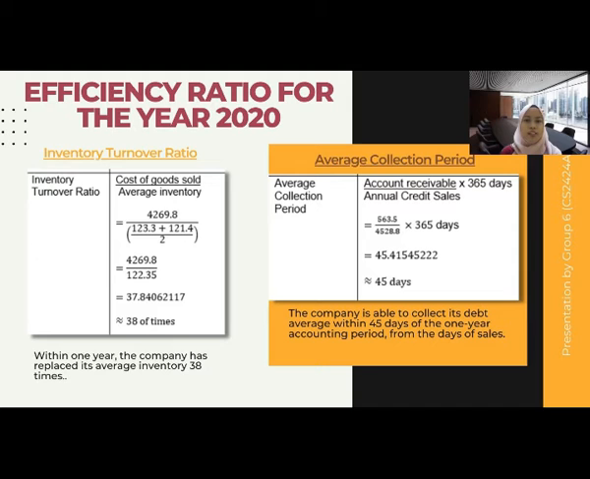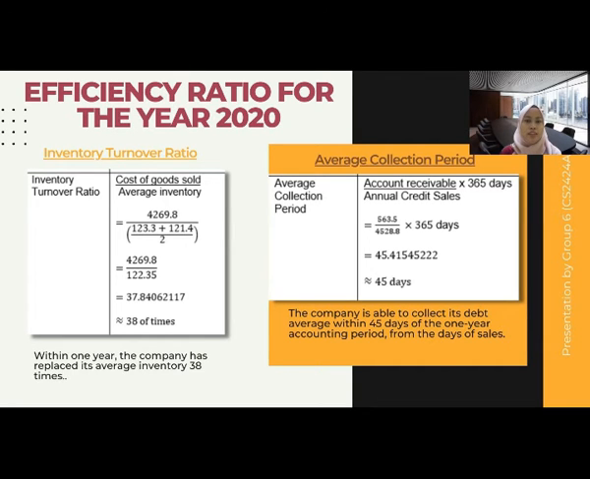Now let's continue with the efficiency ratio for the year 2020. The inventory turnover ratio for year 2020: the cost of goods sold is 4,269.8 million divided by the average inventory, which is 122.35 million. So it will be equal to 38 times. So within 1 year, the company has replaced its average inventory 38 times.